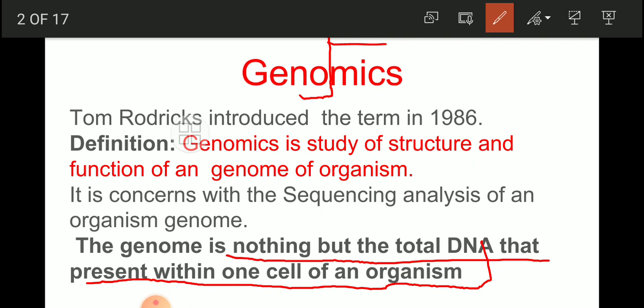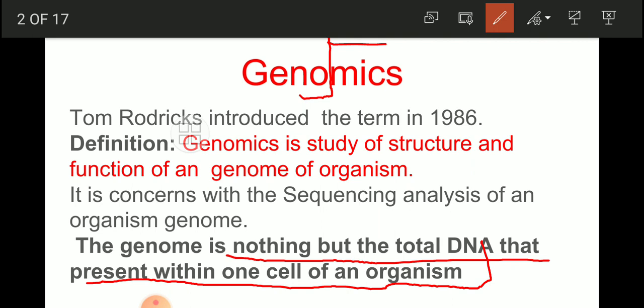That is known as the genome of that organism. Now that is about genome. So the word genome, and genomics. What is that? Genomics is the study of structure and function of a genome of an organism.